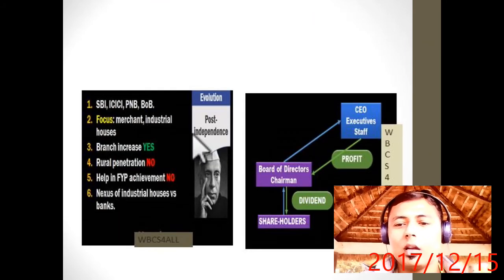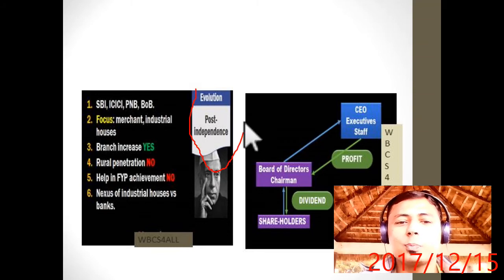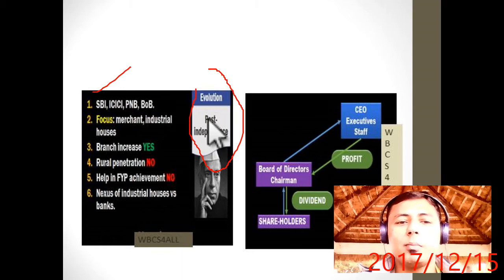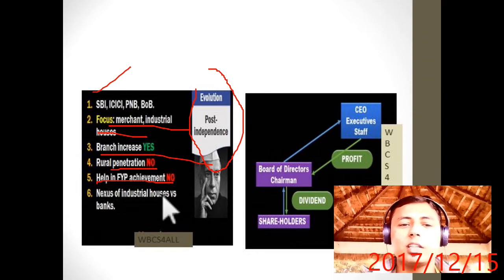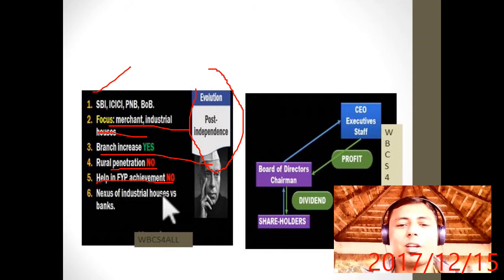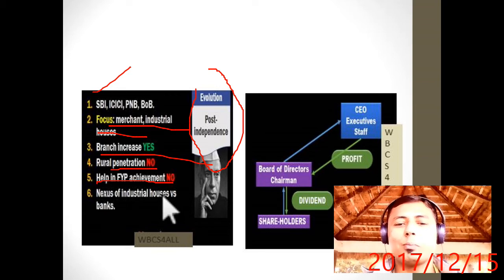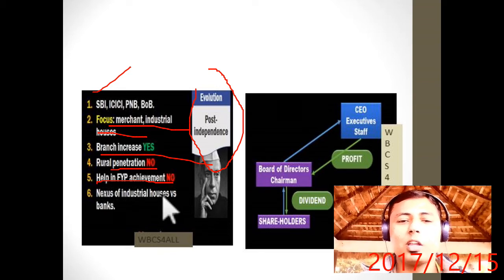Remember, what happened post-independence? Post-independence, which banks were established? SBI, ICICI, PNB, Bank of Baroda. Their focus was only on merchants and industrial houses. That is why branches increased, yes, but rural penetration was not there. So it didn't help in the five-year plan achievements. There was a nexus of industrial houses and banks, because they were giving loans to businessmen and not giving loans to the poor. That is why financial exclusion remained.